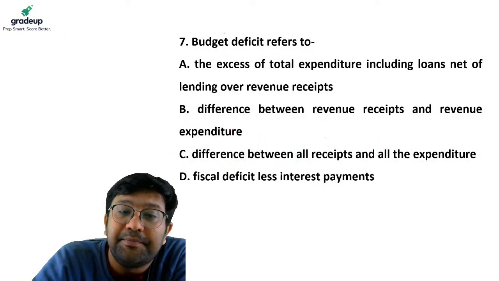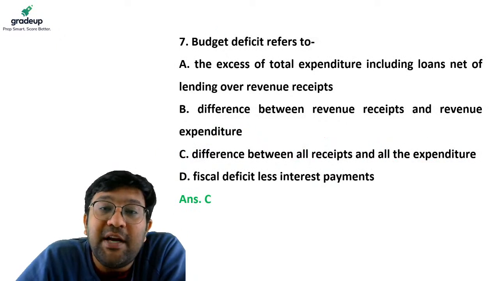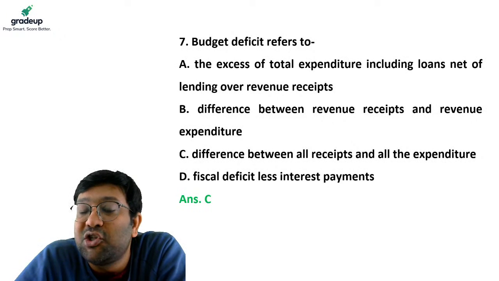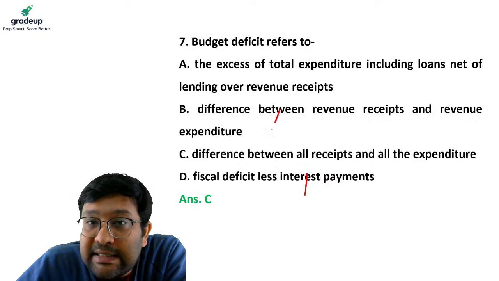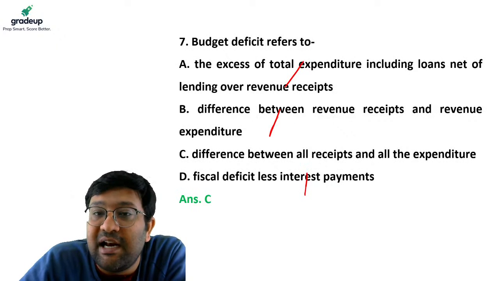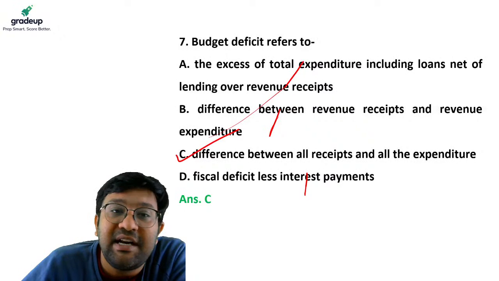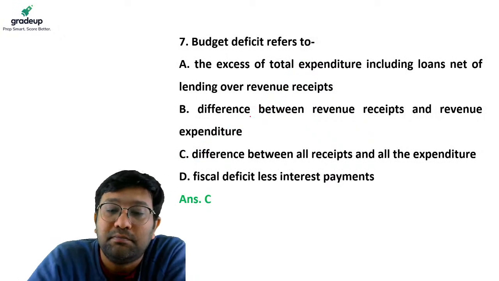Answer is C. Difference between all the receipts and all the expenditure is the budget deficit. This is primary deficit. This is revenue deficit. This is fiscal deficit. This is budget deficit. So the answer is C.